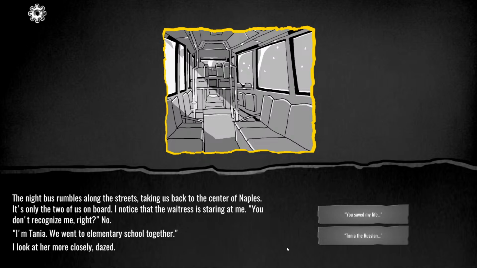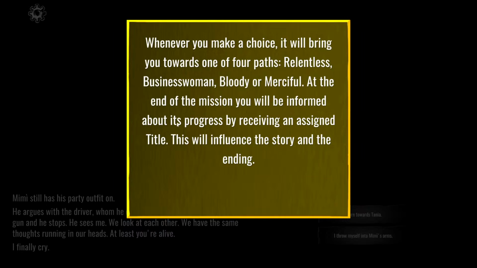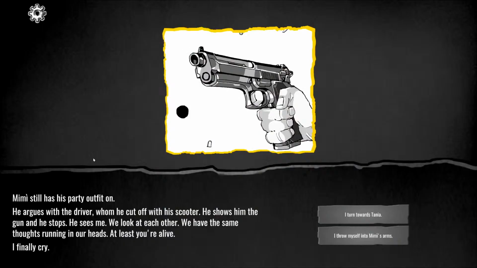Okay. The night bus rumbles along the streets, taking us back to the center of Naples. It's only the two of us on board. I noticed that the waitress is staring at me. You don't recognize me, right? No. I'm Tanya. We went to elementary school together. My stomach growling. I look at her more closely, dazed. Tanya the Russian? She shakes her head and chuckles. I'm not really Russian. She leans over to me, touching my knee. At the end of the mission, you will be informed about its progress by receiving an assigned title. This will influence the story and the ending.